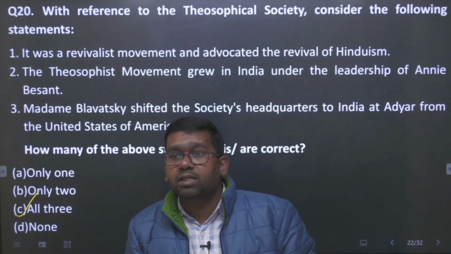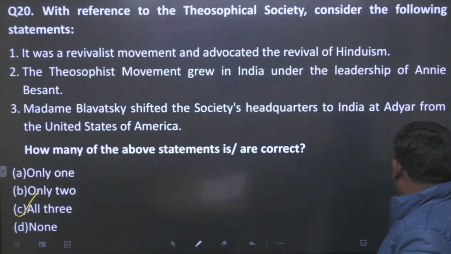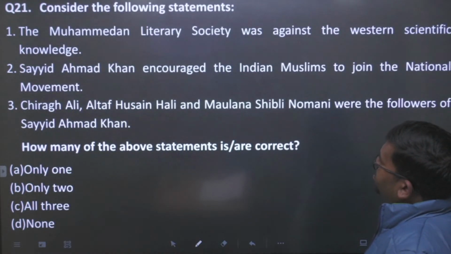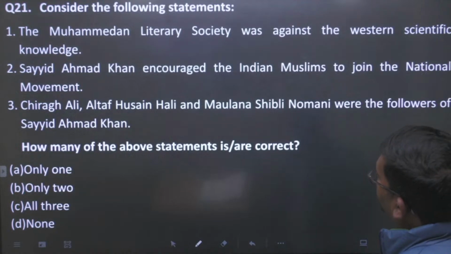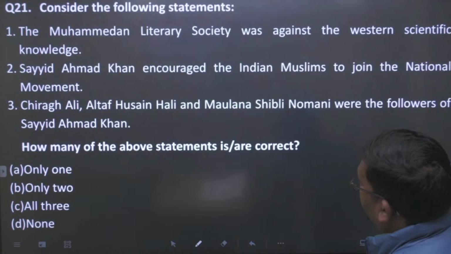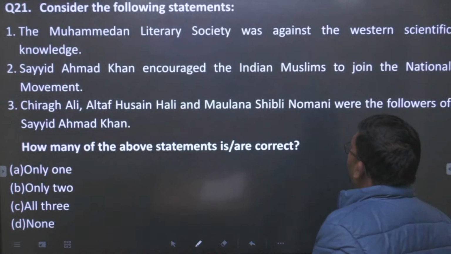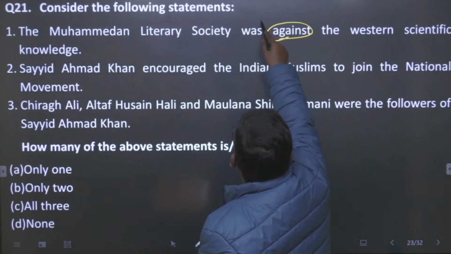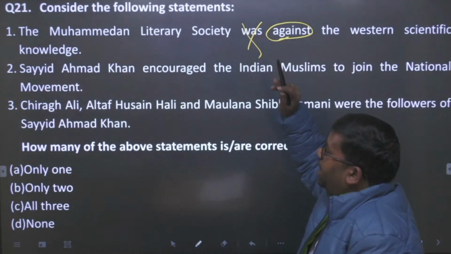So let us discuss the other question, that is question number 21. Consider the following statements. Mohammedan Literary Society was against Western scientific knowledge. So this statement is false.